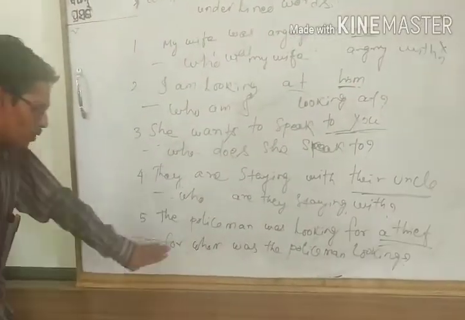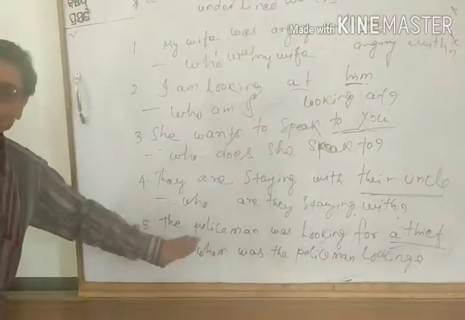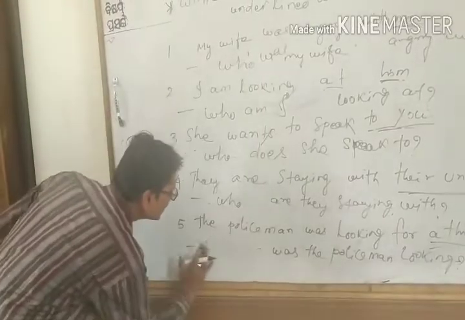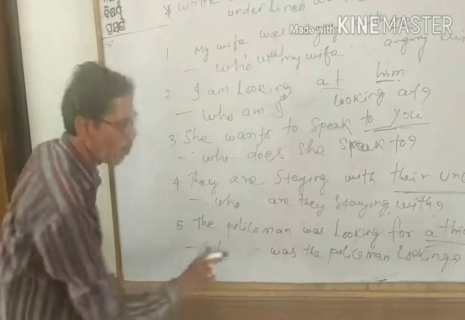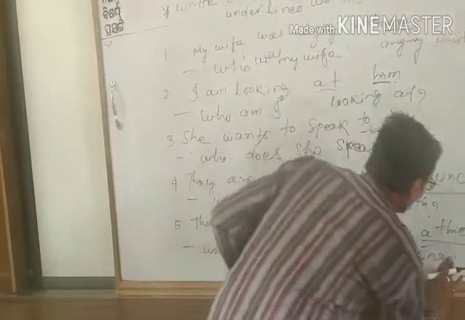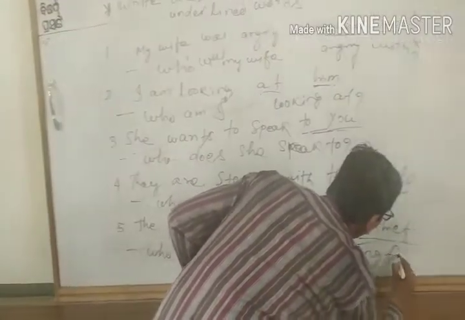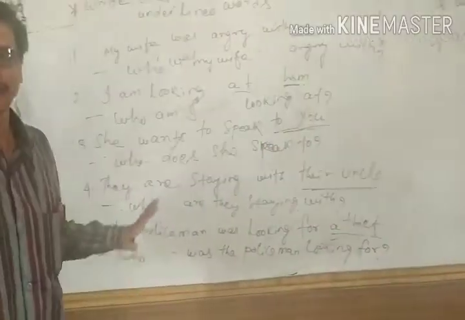But we will not use whom, we will use who. It will be: Who was the policeman looking for? That will be the correct answer.